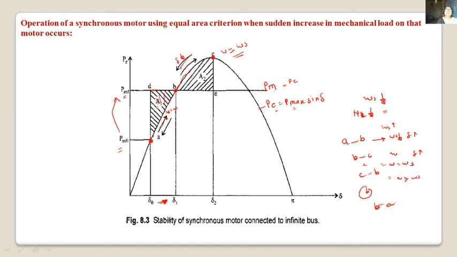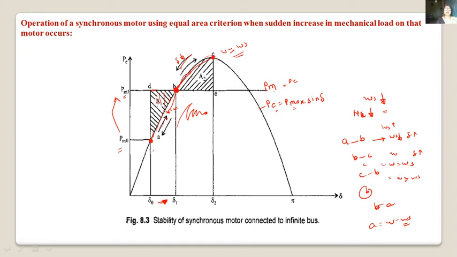Speed will go on decreasing, and here at point A, speed is equal to synchronous speed. So that means this equilibrium point will move from A to B, B to C, C to B, B to A, and likewise it will move like this, and then finally it will stabilize at this point B. This is our next equilibrium point.